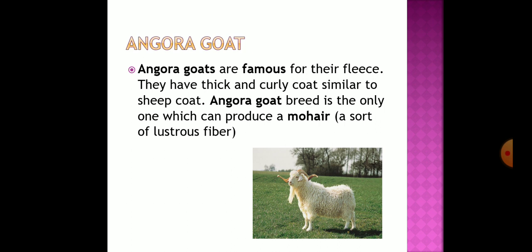And also we have another variety of wool yielding animal, that is the Angora goat. Here you can see in the image, this is the Angora goat, and it is famous for its fleece.